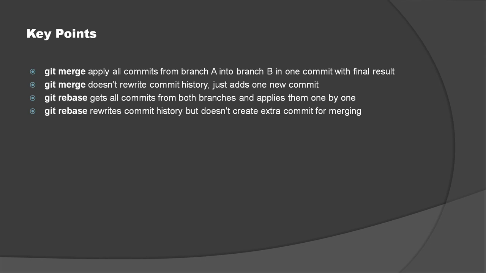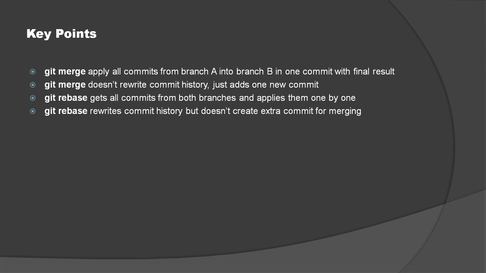Now there are certain key points you will have to keep in mind when you talk about git rebase and git merge. Git merge applies all the commits from branch A into branch B in one commit with the final result. Git merge does not rewrite commit history, it just adds one new commit.